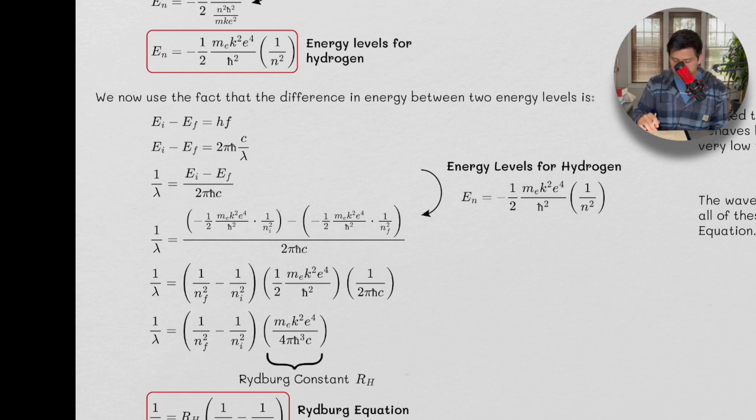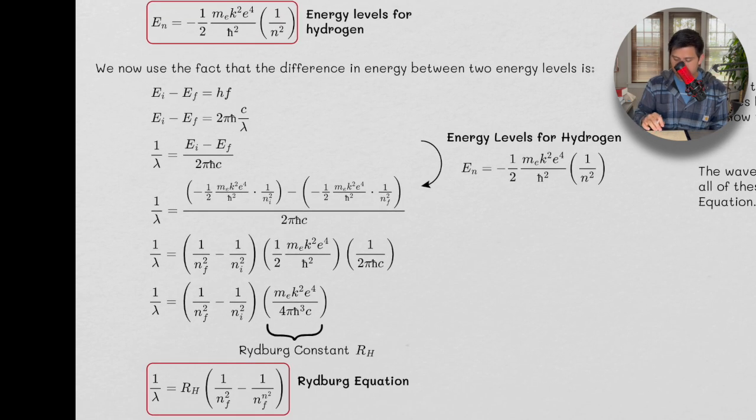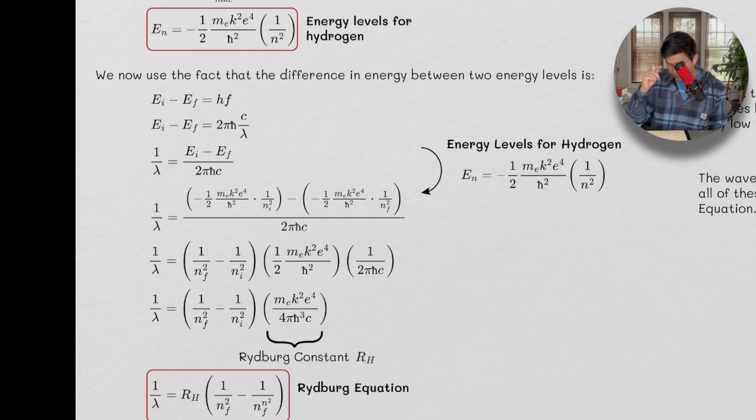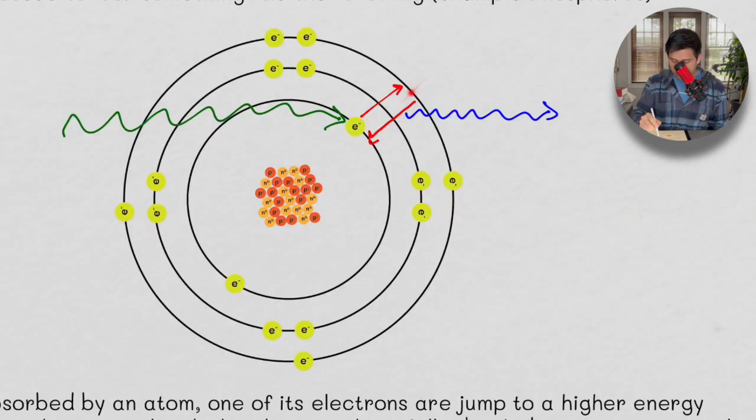We now use the fact that the difference in energy between the two energy levels is this guy here. The difference between the initial and the final energy state is going to be some frequency, because as the electron falls down, that's the frequency of this guy right here.